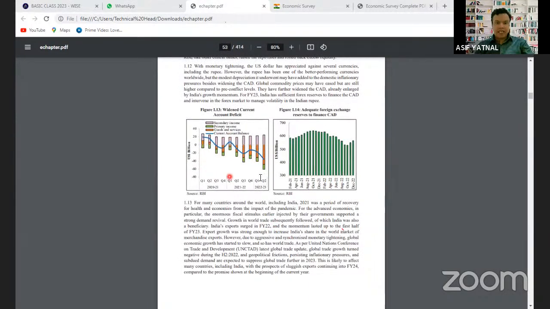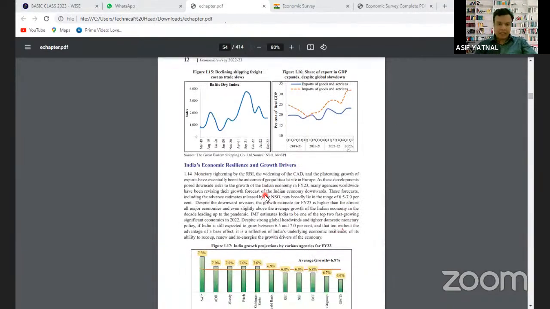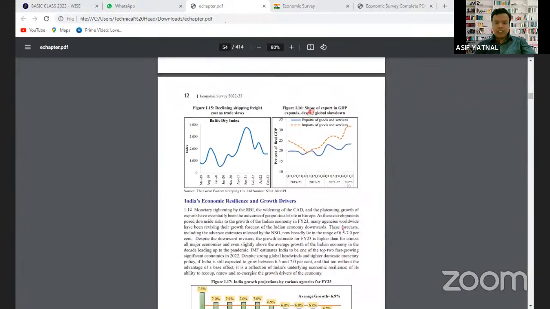Current account deficit, whether increased or decreased in the last year, that is also given here. Foreign exchange reserve increase or decrease, that is also given here. So these are the macroeconomic indicators. Share of export in GDP increased or decreased, that is what it says here. Share of export in GDP expand.